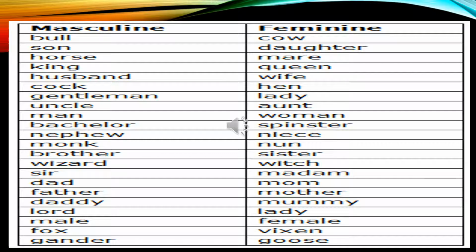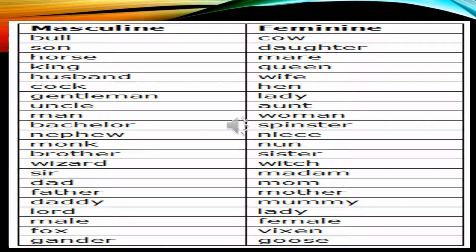The masculine genders are bull, son, horse, king, husband, cock, gentleman, uncle, man, bachelor, nephew, monk, brother, wizard, sir, dad, father, daddy, lord, male, fox, and gander.